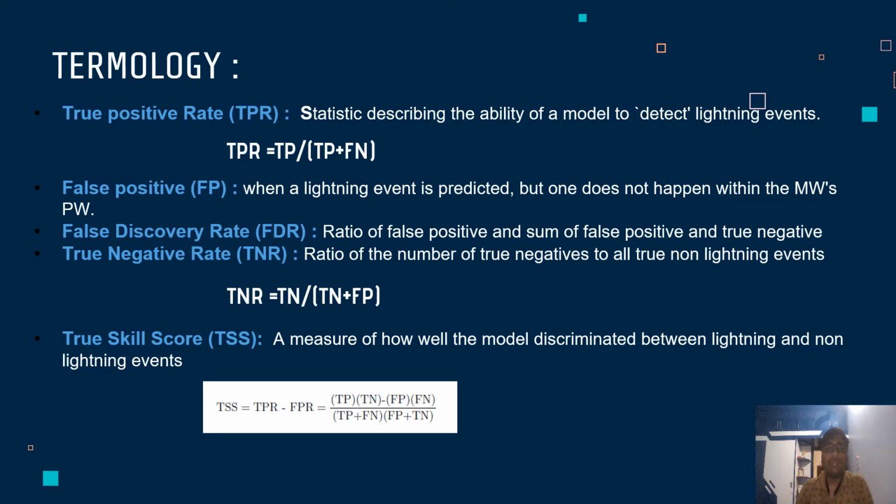TNR is the effectiveness of a model to accurately not warn of a lightning event. Then TSS. This statistic ensures heavily weighting the TNR, resulting in it becoming equal to TNR when a model is attempting to predict rare events. This could be problematic for lightning events.